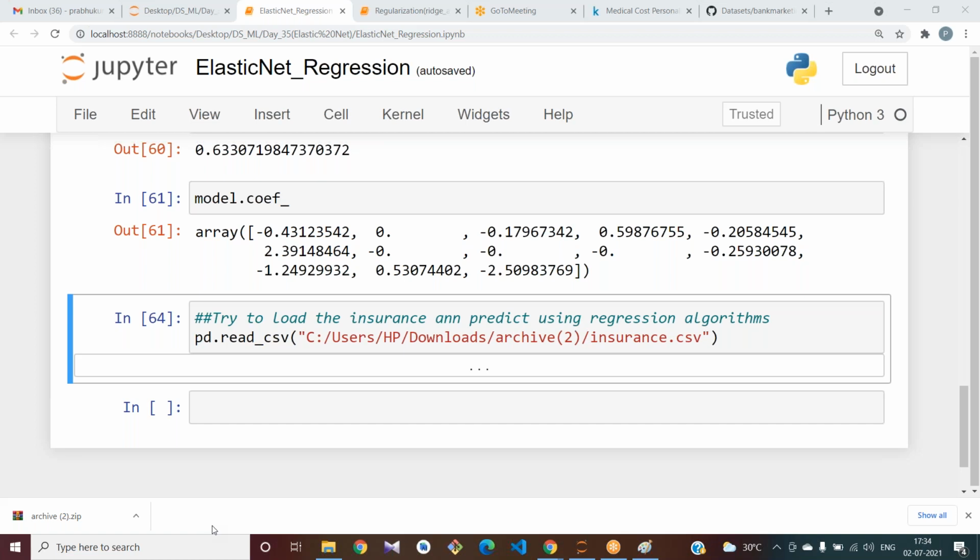Did I tell you any point like that? I have told you, with multiple variables you can apply multiple linear regression. It is not possible with simple linear regression. If you want simple linear regression, you will select only the BMI column and the charges column.